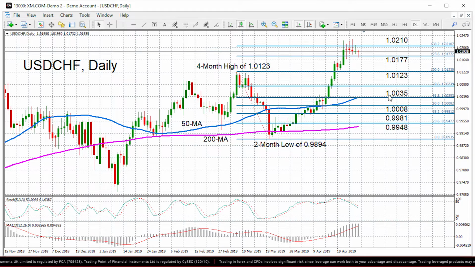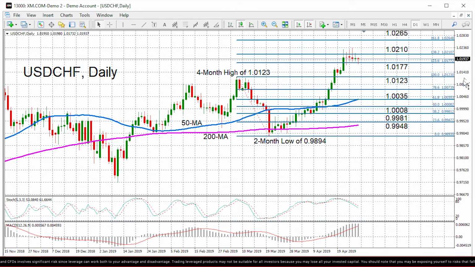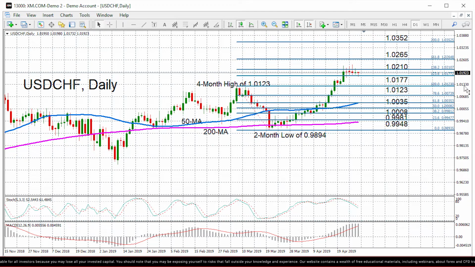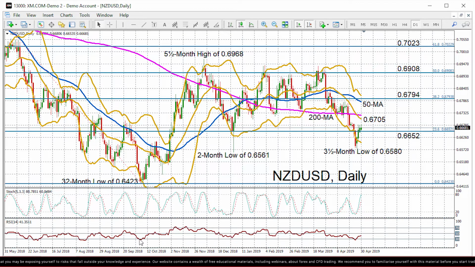then that would erase the positive momentum, and we could also see both the short and medium-term pictures turning more neutral. On the upside, if we do see the pair regaining its upside momentum and heading higher again, the next resistance should come at the 161.8% Fibonacci at 1.0265, and above that is the 200% Fibonacci extension at 1.0352.